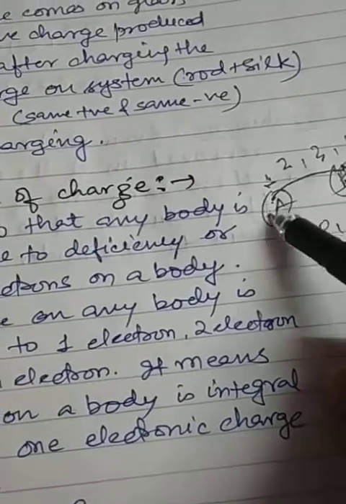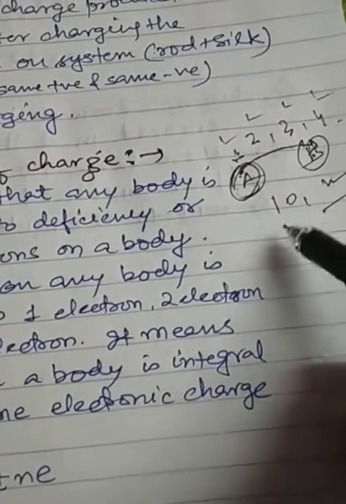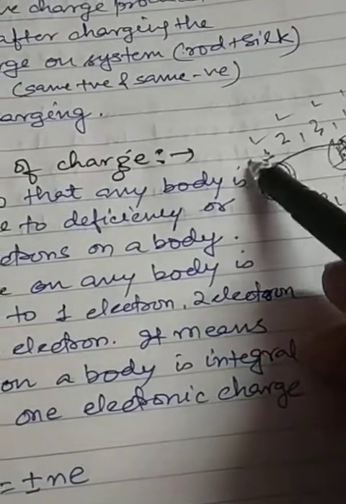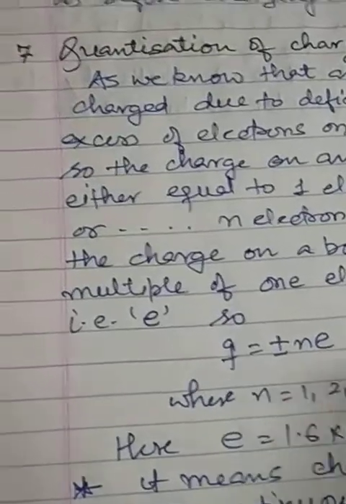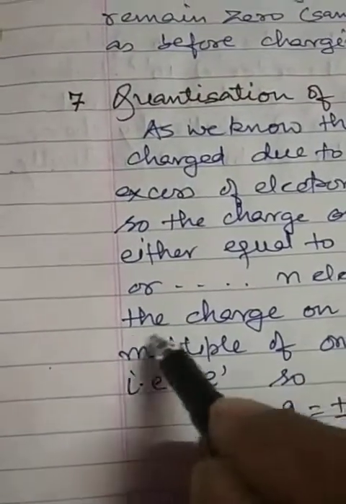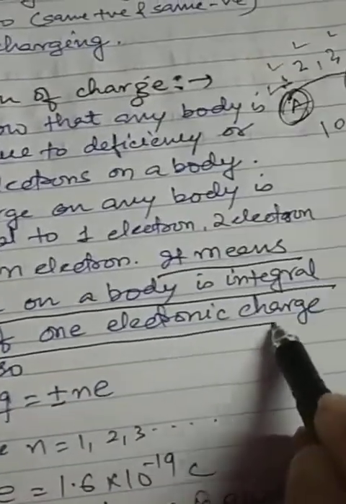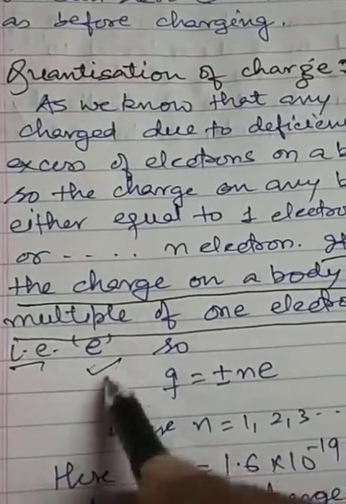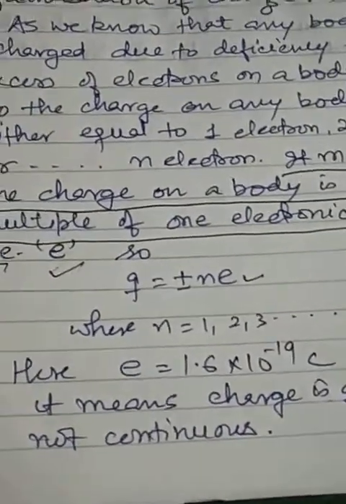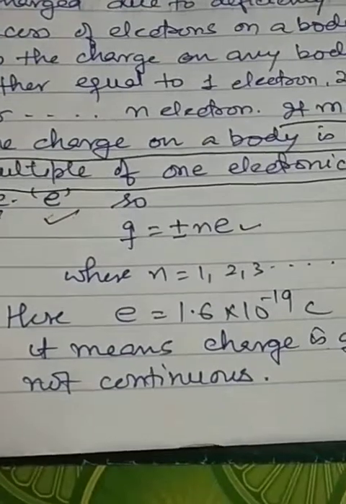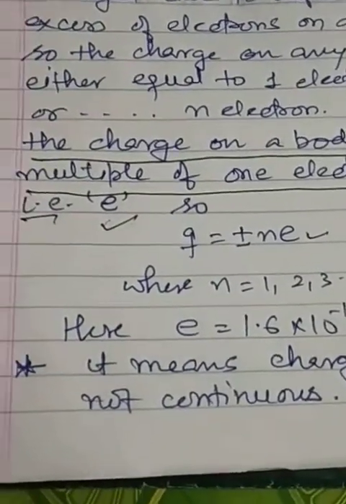Means the charge that comes on this body is either equal to 1 electron, 2 electrons, 3 electrons, 4 electrons, or we can say an integral multiple of 1 electron charge. Means Q is equal to plus minus Ne. It means the charge on a body is an integral multiple of 1 electronic charge, that is e. Q is equal to plus minus Ne. Plus is when there is deficiency of electrons and minus is when there is excess of electrons, and this property is said to be the quantization of charge.